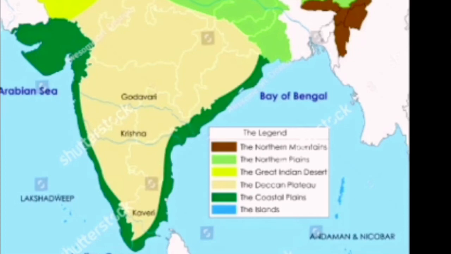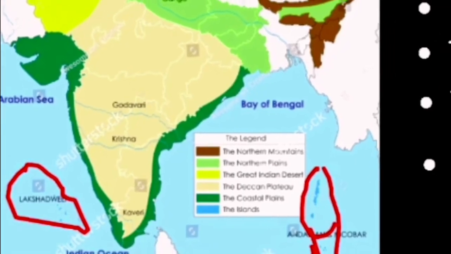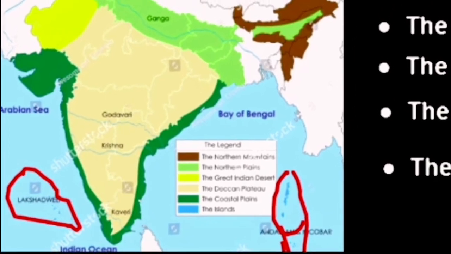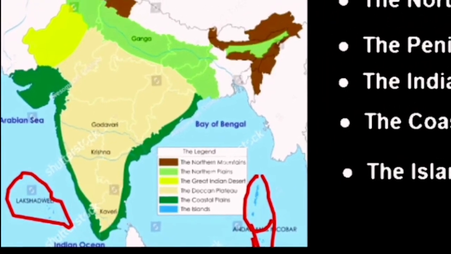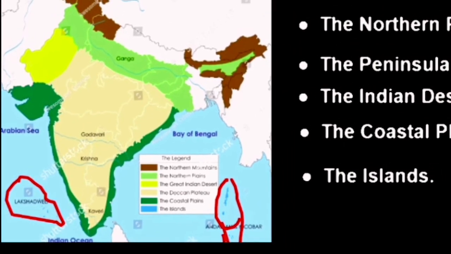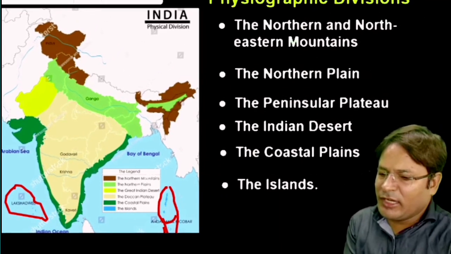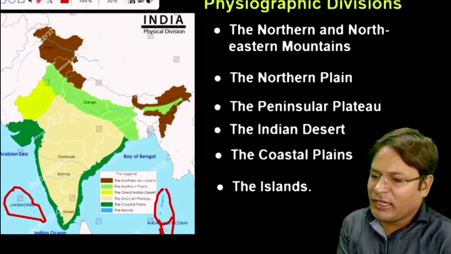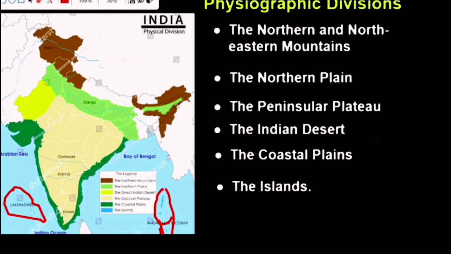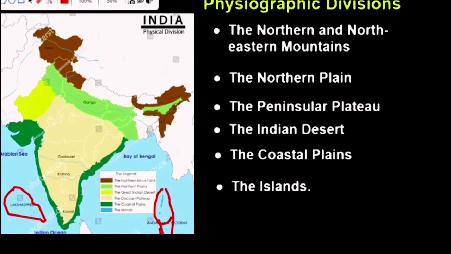Means, after this, the next formation is our islands. Yes, the land formation of these islands is also different from the other parts of India, or the other land formation of India. That's why they also have different characteristics in the land formation. So we can say now there are a total of 6 physiographic divisions of India. Overall, the physiographic divisions of India, or the land of India, have been divided into 6 parts.